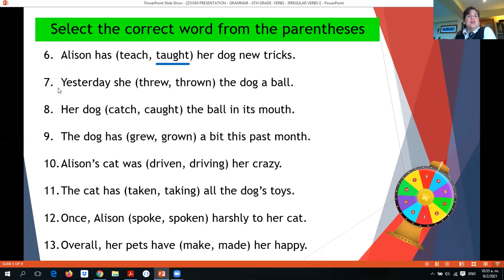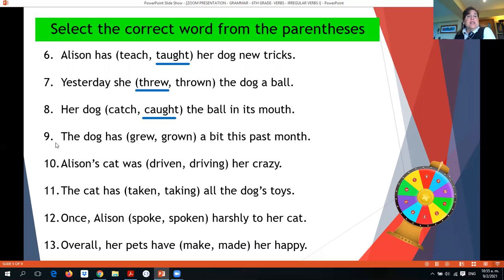On number 7, today we have threw and thrown the dog a ball. Here we don't have a helping verb, so we will choose the past form. The past form is threw. So yesterday she threw the dog a ball. Number 8, her dog, we have catch and caught the ball in his mouth. We don't have any helping verb, so we choose the past form. Her dog caught the ball in his mouth.